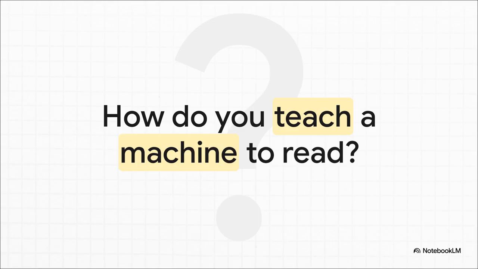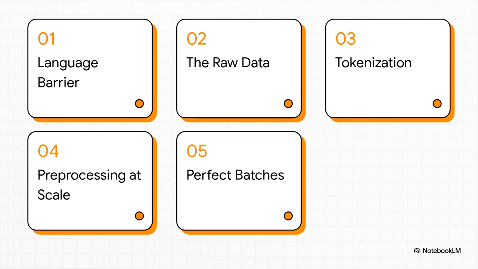It's not like it can just curl up with a good book. Machines don't get nuance, they don't get sarcasm, they don't get poetry. They get numbers. And the entire magic of natural language processing, or NLP, is all about building a bridge between our world of words and their world of numbers.